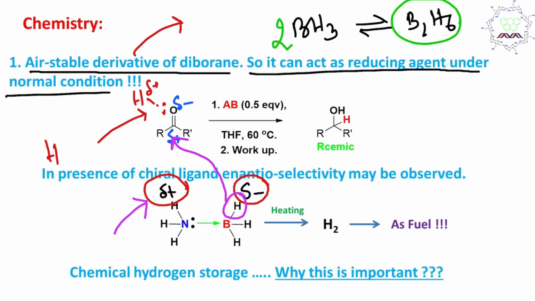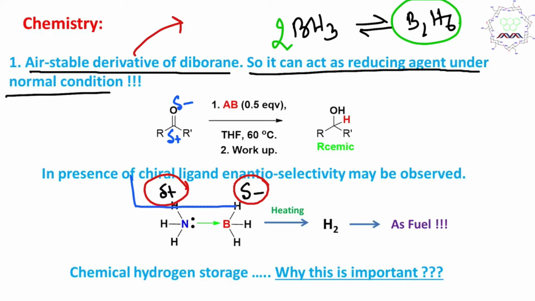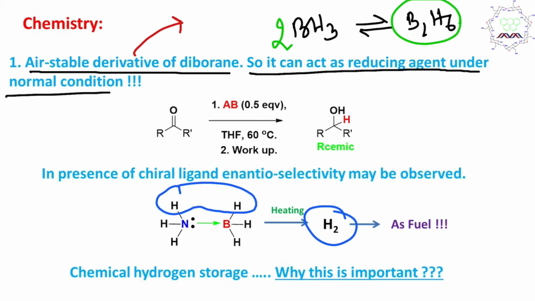So if you look at this reagent a little carefully, you can see the polarity of these two hydrogens are reversed. What do I mean? One hydrogen is delta positive, one is delta negative, and this is the best combination. If these two hydrogens combine because of this polarity difference, it will produce hydride. How will they do that? Since this is delta plus and this is delta minus, they can.